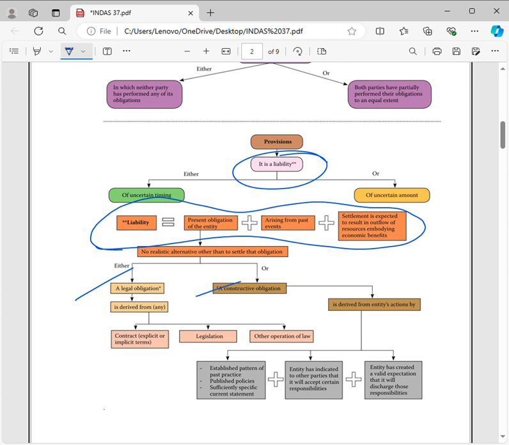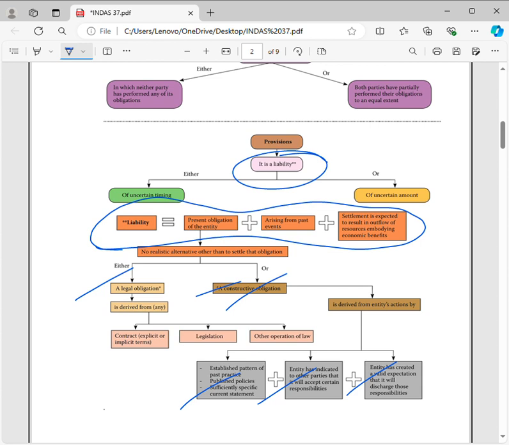For example, for legal obligation, if you entered a contract with the employees that every Diwali you are paying the bonus, that is the agreement. If you do not pay, then they have a legal obligation. Constructive obligation means every year there is no agreement, but every year you are paying the amount. All employees assume this year also you will pay, but you are not paying. This is constructive obligation. From past practice you are paying and you are committed to payment, but this year not paid.